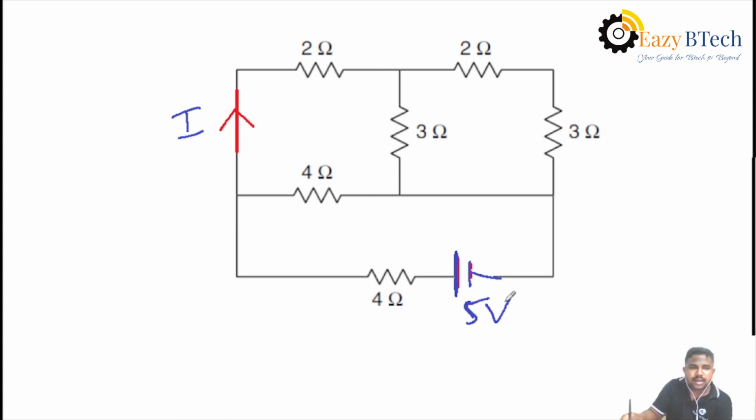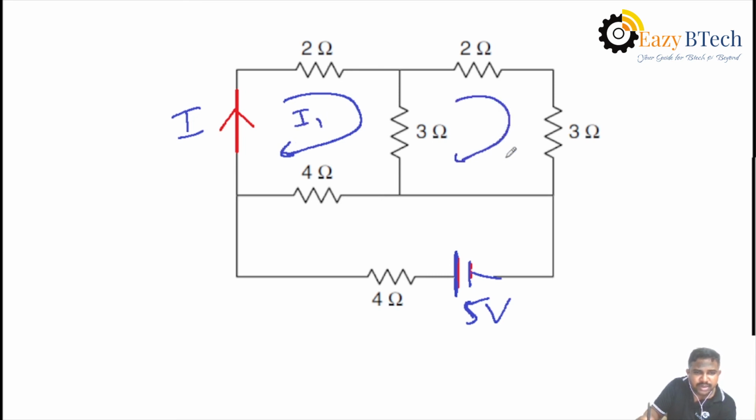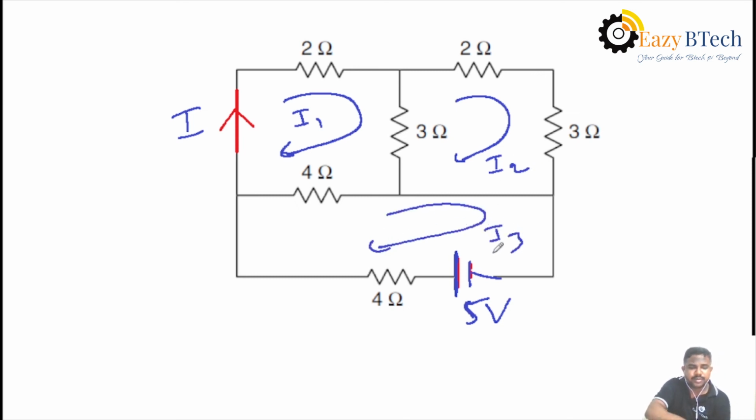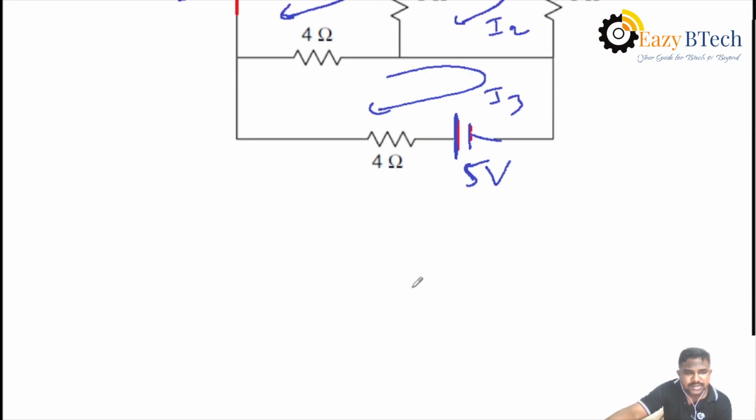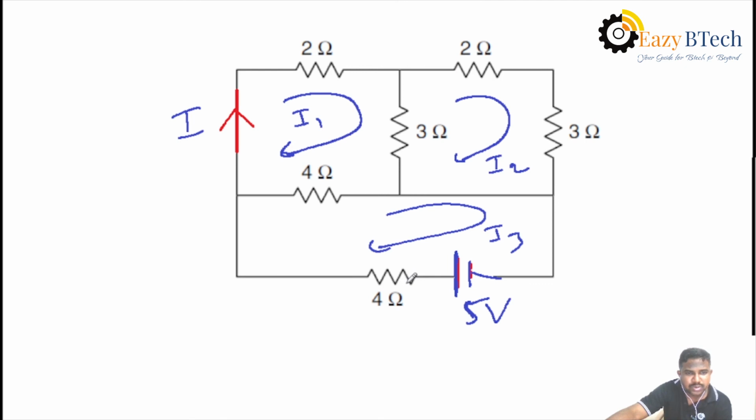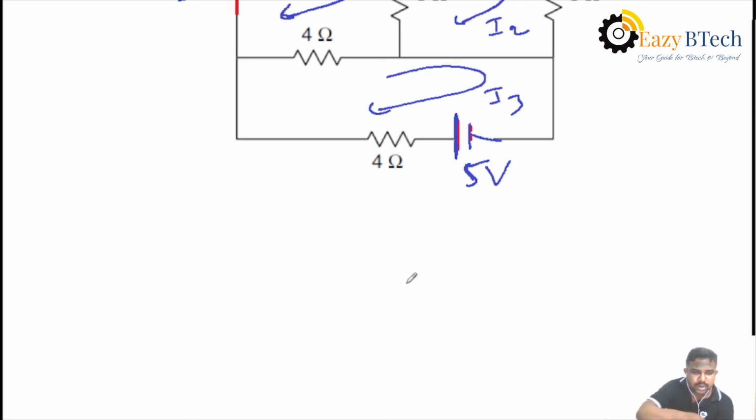Okay, then again in the circuit, you can find out loop analysis. That is, we can apply mesh analysis, that is I1, I2, I3 here. Then apply the same equation, we will get here 2 plus 3, 5 plus 4, 9.